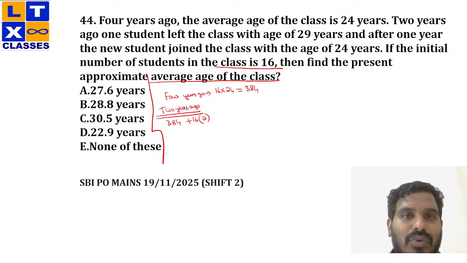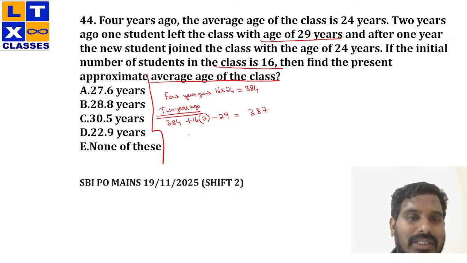And 2 years ago, what happened? One student of age 29 has left. That means I need to subtract 29. So 16 2s are 32, and I'm subtracting 29 out of it. So this would be adding 3 to 384, which is 387. Which is 387. Now this has happened 2 years ago.